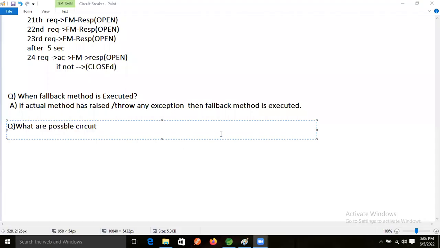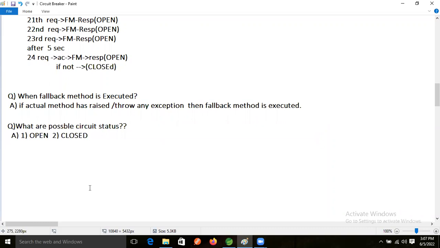What are the possible circuit statuses? Two statuses, open and closed. Very good. What are the possible statuses, guys? The answer is two. First one is open, and second one is closed.